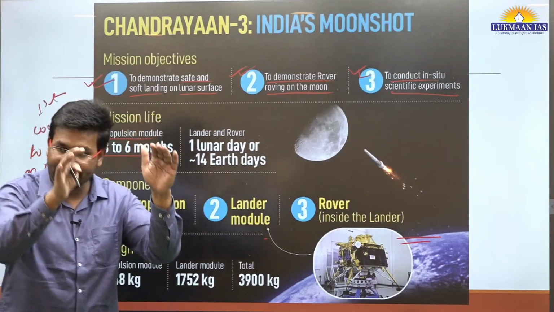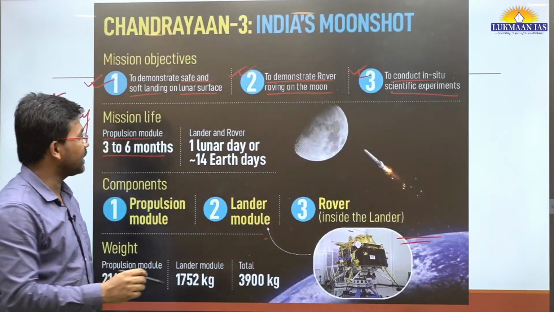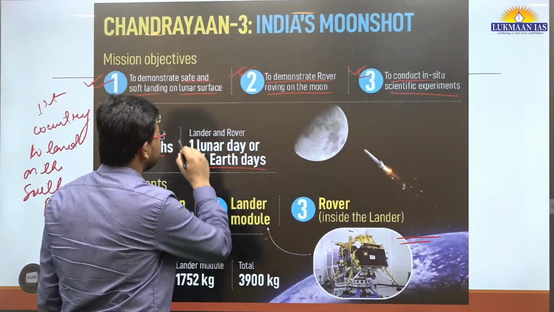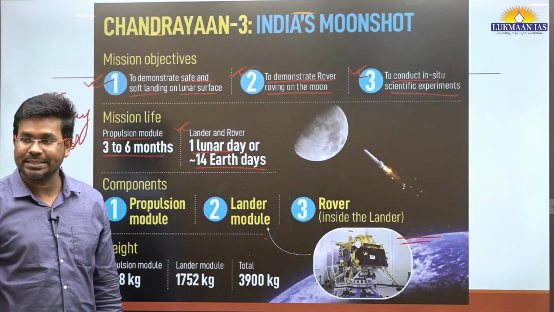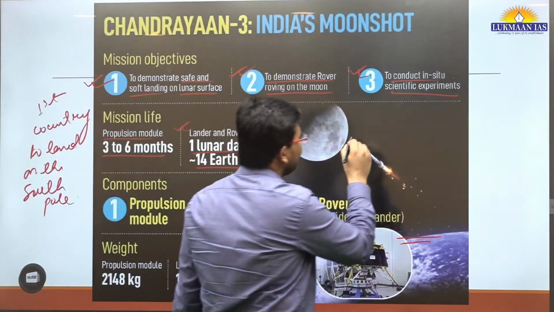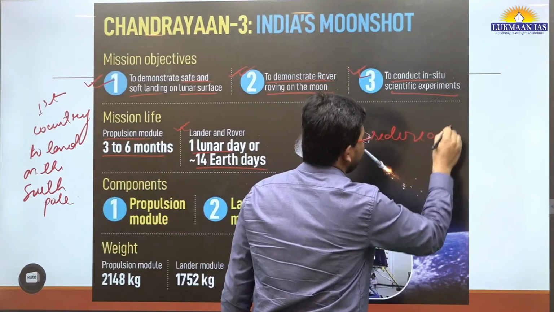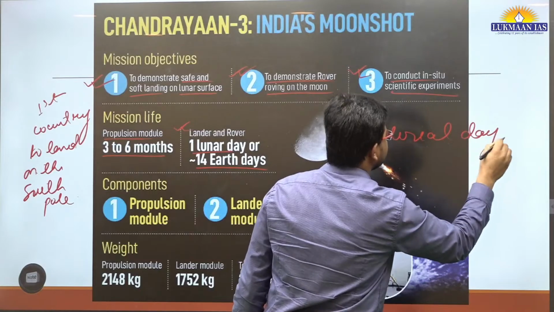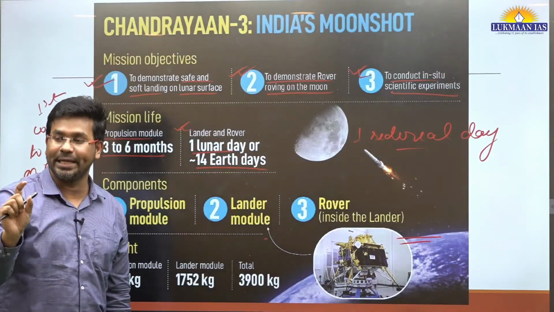However, the lander that has landed on the surface of the moon has a mission life of 14 Earth days, which is equal to 1 lunar day. This 1 lunar day is also known as sidereal day. 1 sidereal day means it has a mission life of 1 moon day.